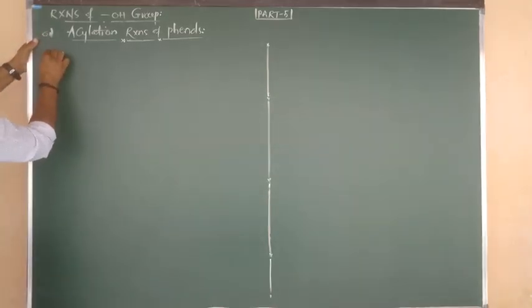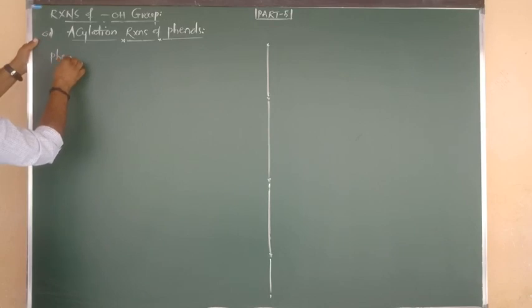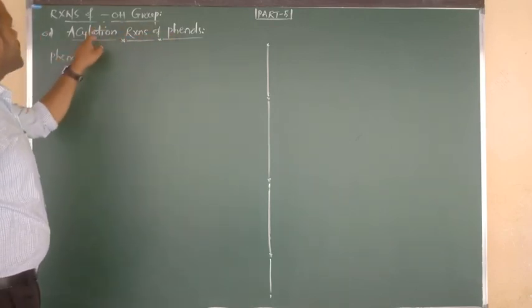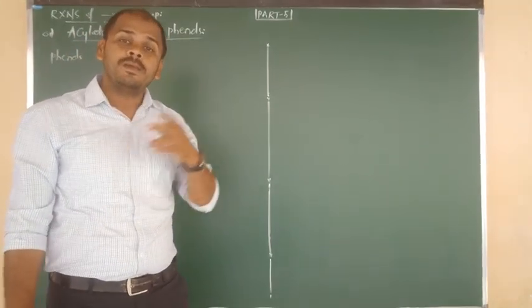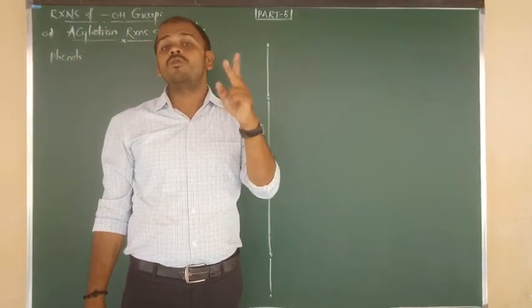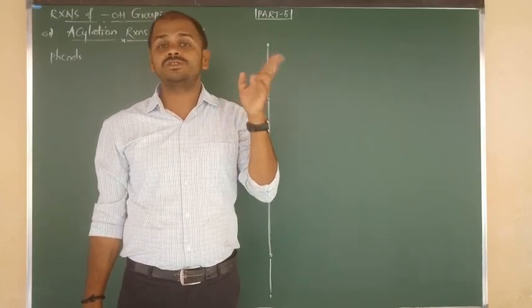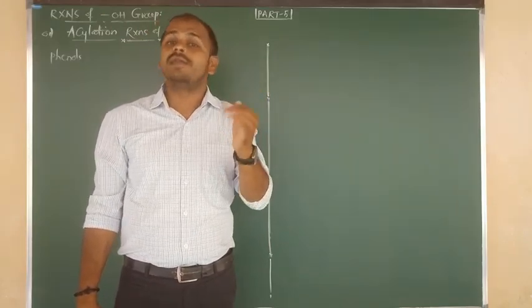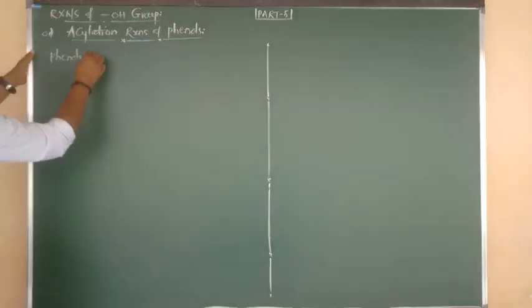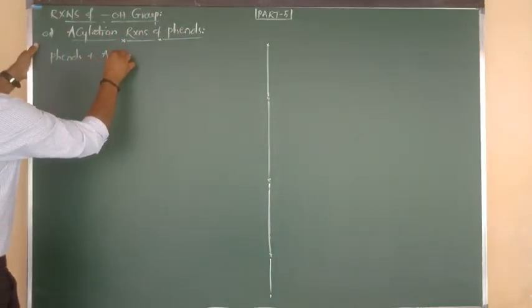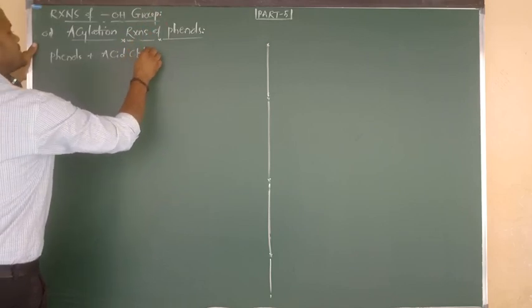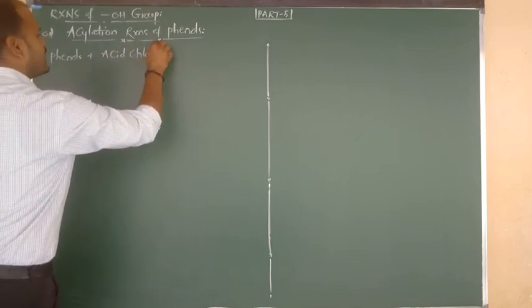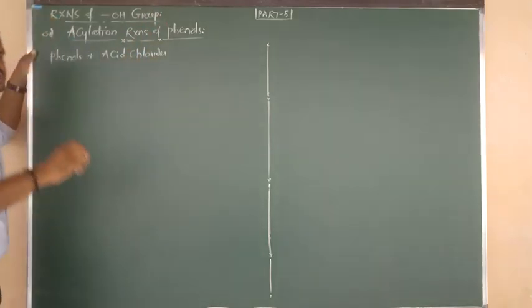Here I am going to give you the statement first of all. The statement is: phenols undergo the process of acylation. Sir, what is meant by acylation? यहाँ पर acylation को अपन दो वे में डिस्कस कर सकते हैं. We can discuss in two ways. One is reaction with acid halides, and also we can say directly acid chlorides, and also we can take acid bromides as you wish.